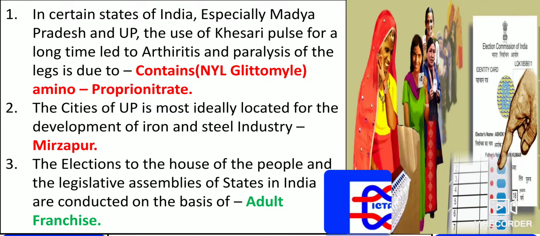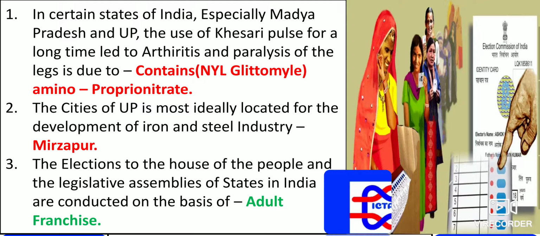These are the main contents. Due to that, they have got arthritis as well as paralysis in Madhya Pradesh and Uttar Pradesh.